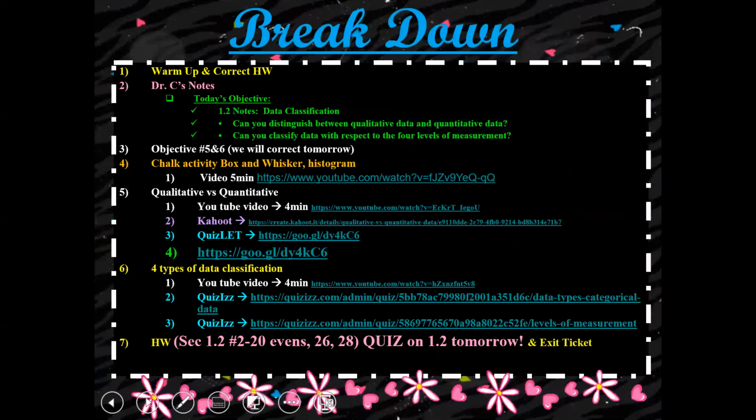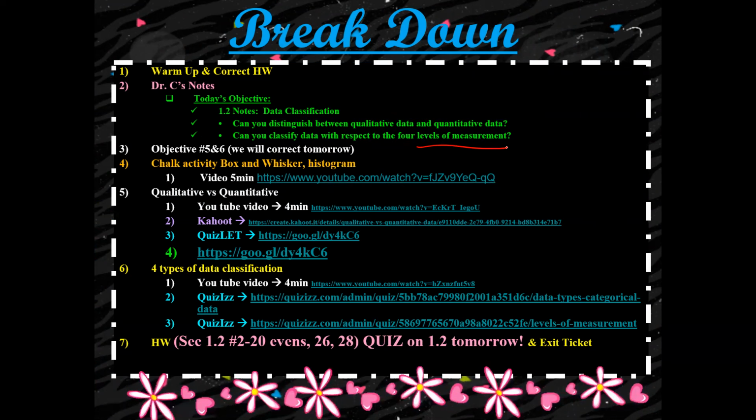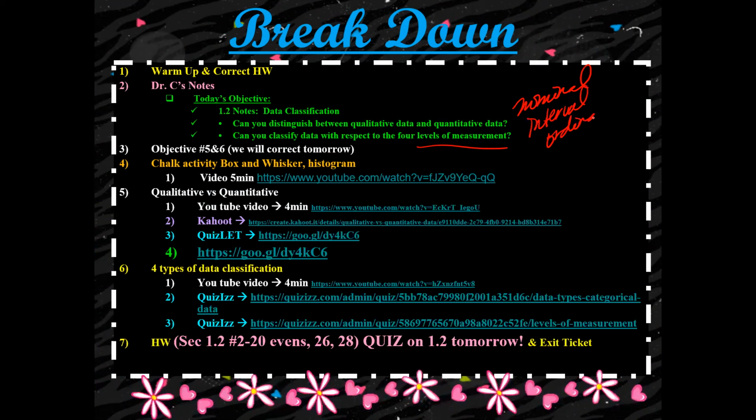All right, so take a look at the breakdown for today. Today, we're going to talk about the differences of qualitative and quantitative data. And we're also going to talk about data with respect to the 4 levels of measurement. And yesterday, I did give you a little bit of introduction to that: nominal, interval, ordinal, and ratio data. So these are 4 different classifications. Today, we're going to talk a little bit more specifically about that.